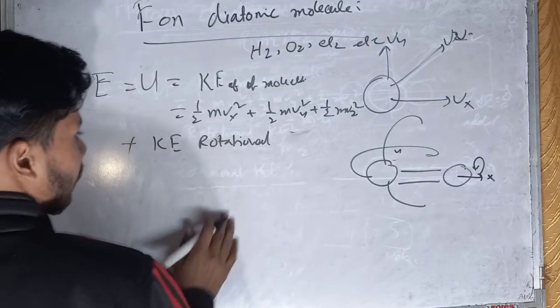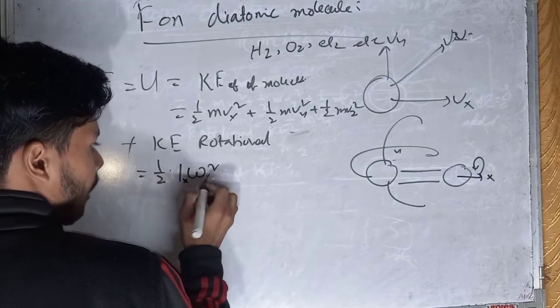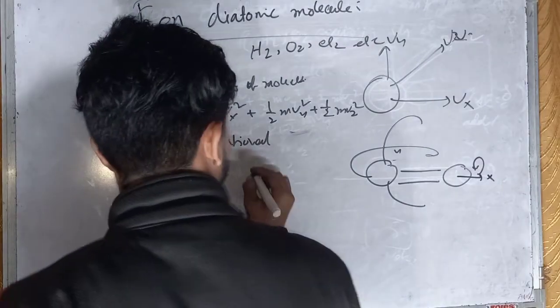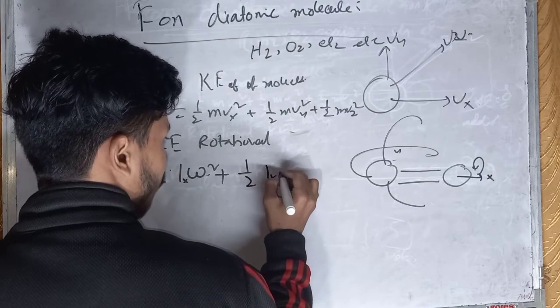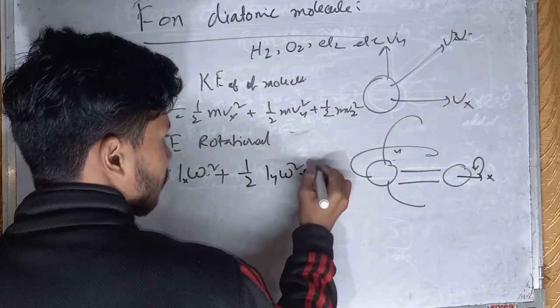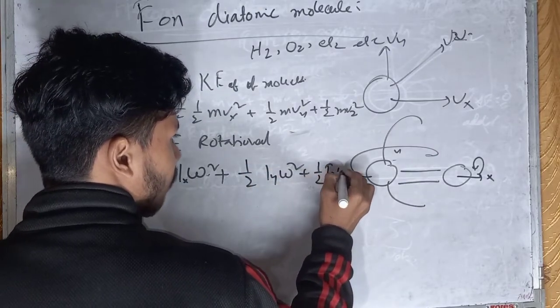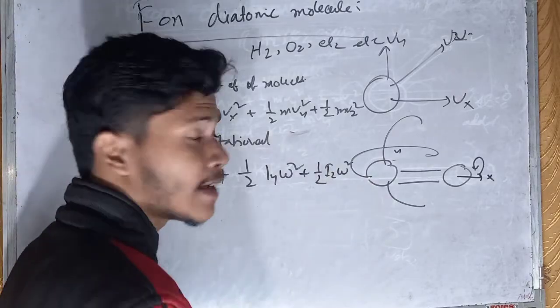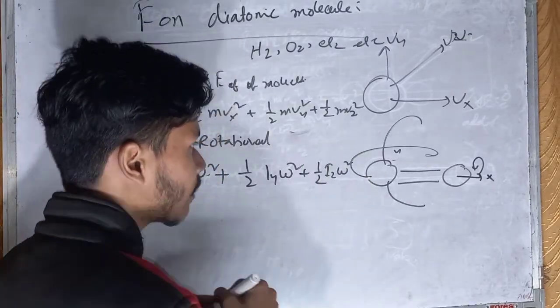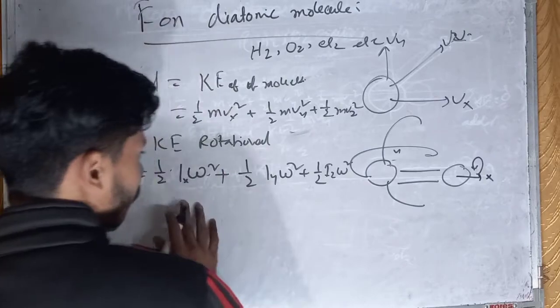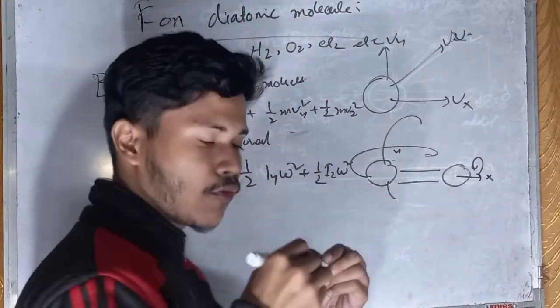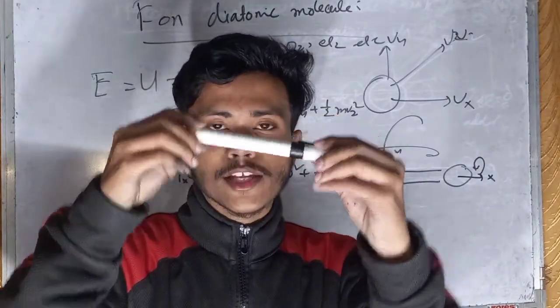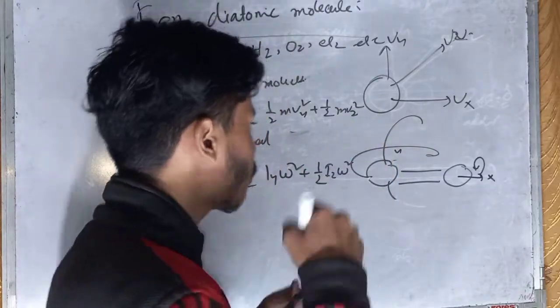The rotational kinetic energy will be half of Ix omega square plus half of Iy omega square plus half of Iz omega square. Since, friends, you see that when these molecules move like this, what will happen?